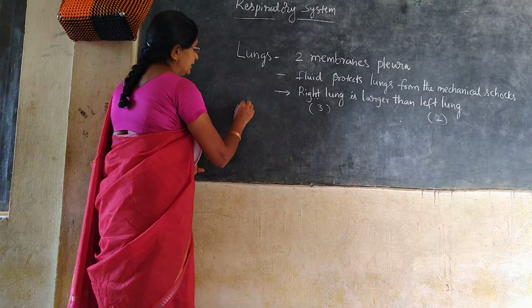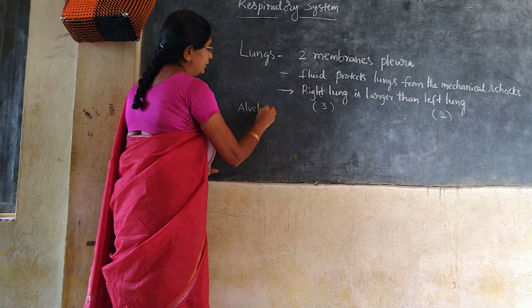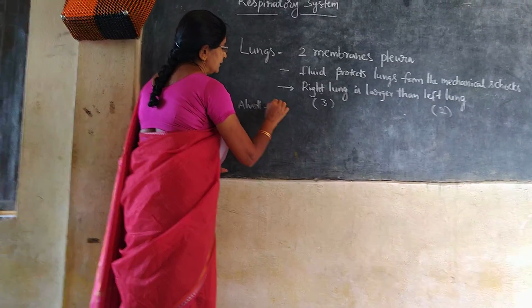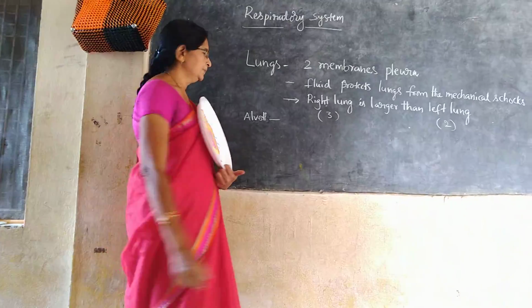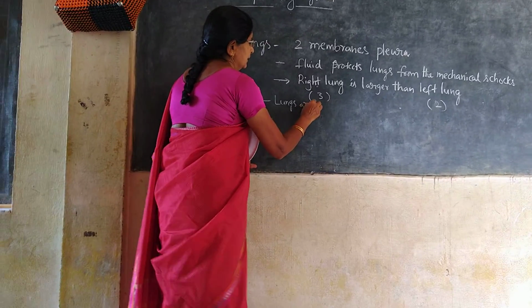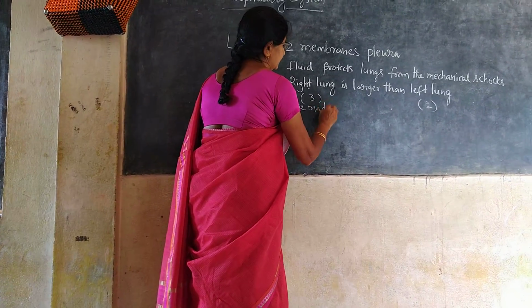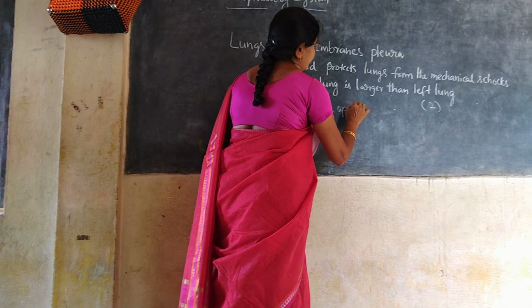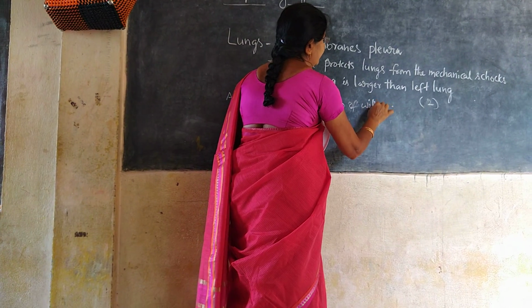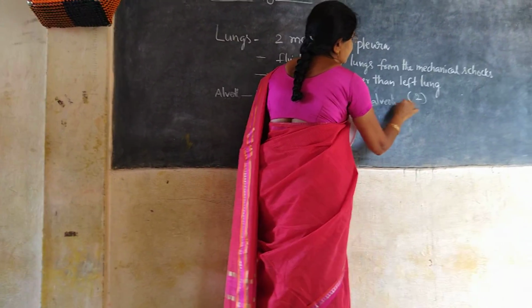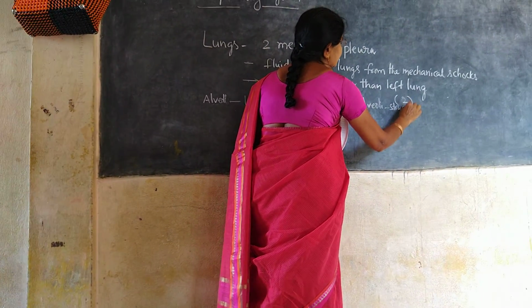Can you say the reason why alveoli is called as structural and functional units? Lungs are made up of alveoli. Very good. Lungs are made up of alveoli. So it is called as structural unit.